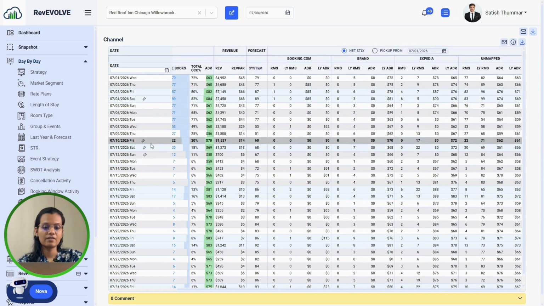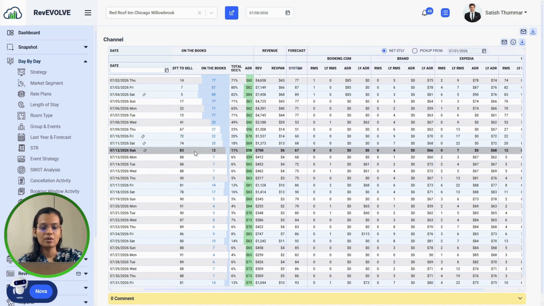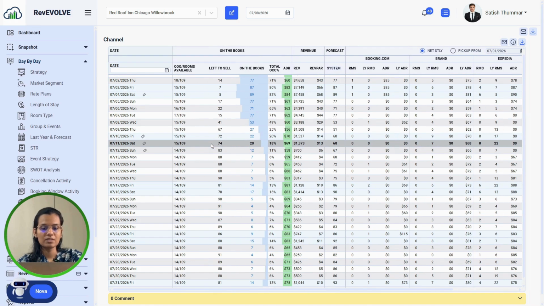Also we have events coming this weekend, so we can see how our occupancy goes. Right now we are at 20 rooms. Let's see how we go on the weekend. As we move across such reports, we can see the bookings are broken down by channel, and for Booking.com we have Agoda and Expedia also.